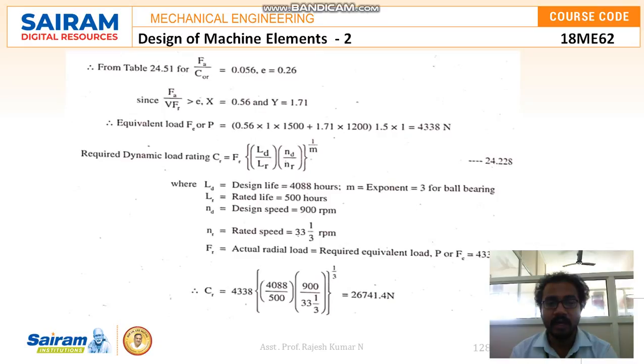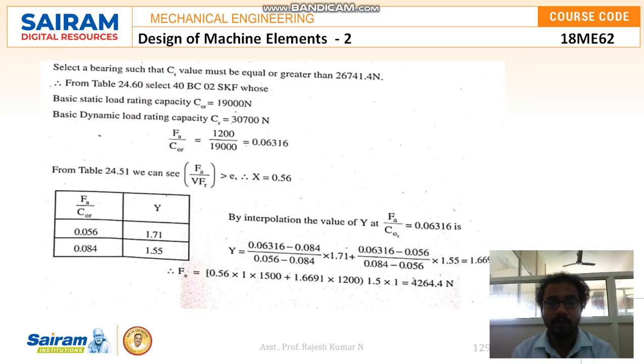So therefore required dynamic load rating CR is equal to 4338 into 4088 by 500 into 900 divided by 33 1/3, whole power 1 by 3. So that is 26,741.4 Newton. So selecting a bearing such that CR value must be equal to or greater than 26741.4 Newton.